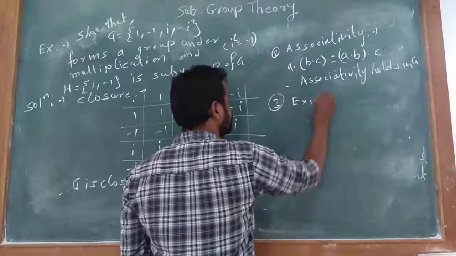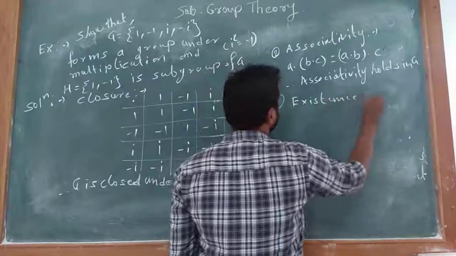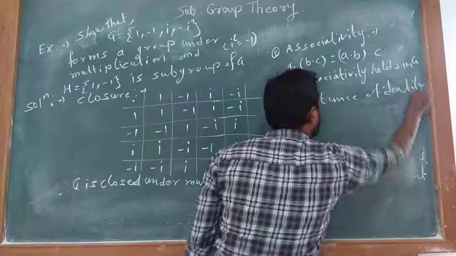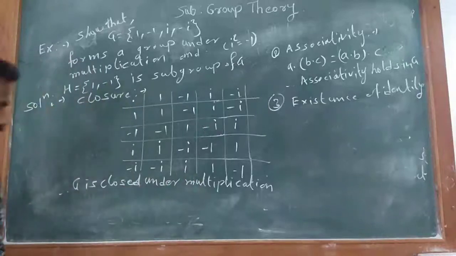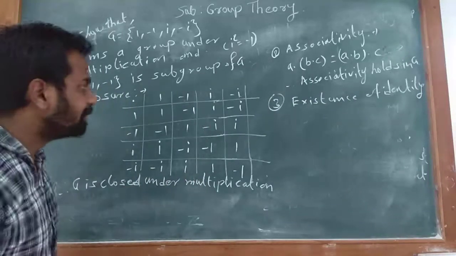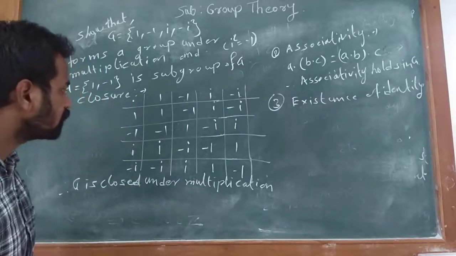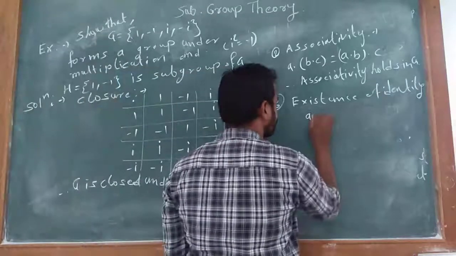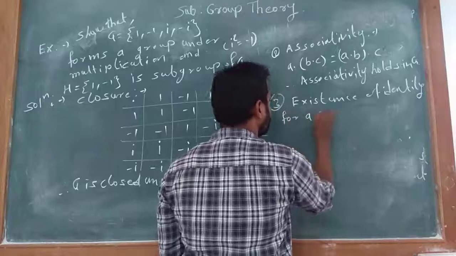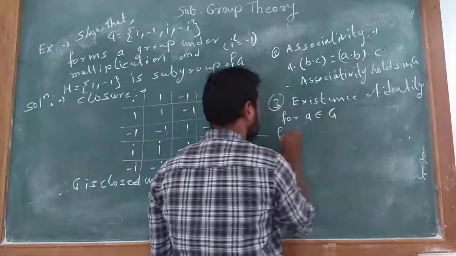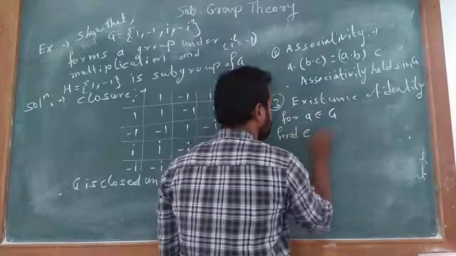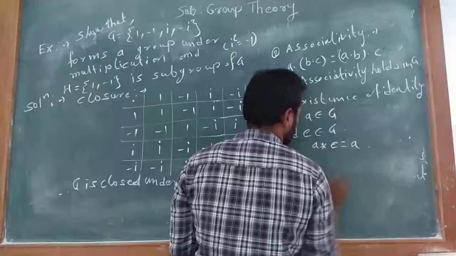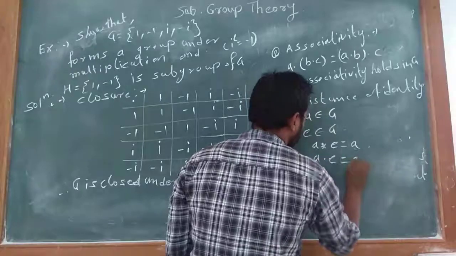Existence of identity. In this table we see that for a belongs to G, we find e belongs to G such that a star e is equal to a, that is a into e is equal to a.